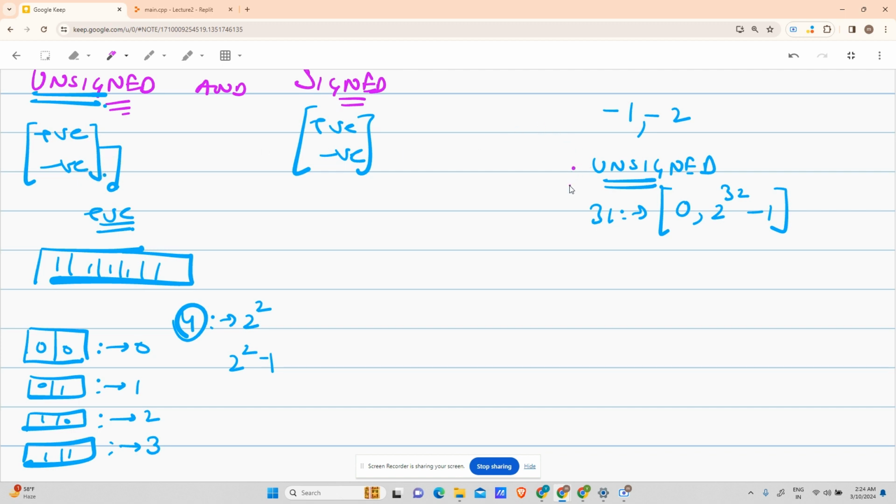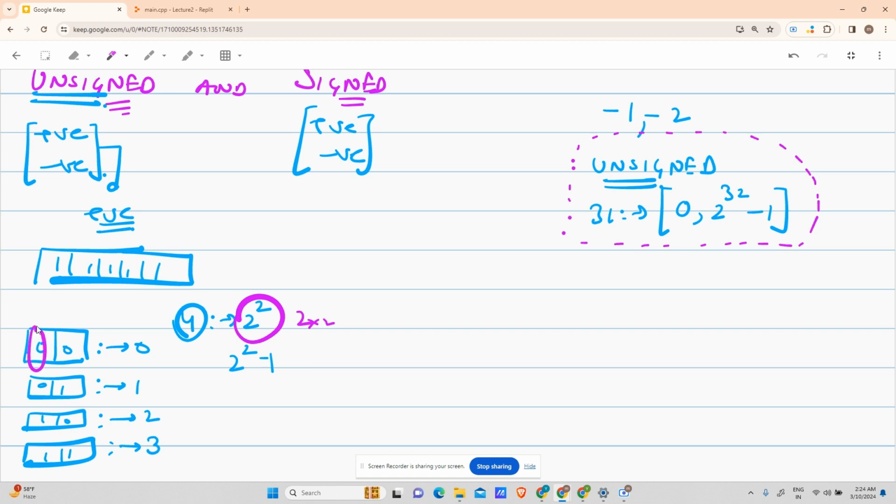If you have understood unsigned, how 2 to the power 32 comes is very easy to understand, right? Also, how did I cover 2 to the power 2? You might have said that 4 is equal to 2 into 2. Why did you take 2 into 2? You took 2 to the power 2. Why? Because I studied in 10th class that PNC.